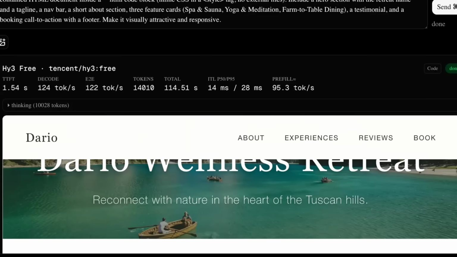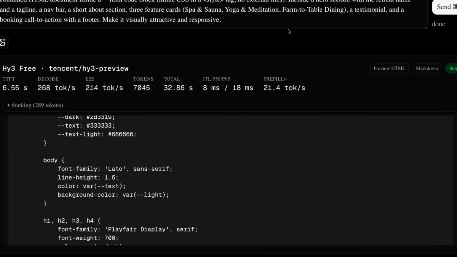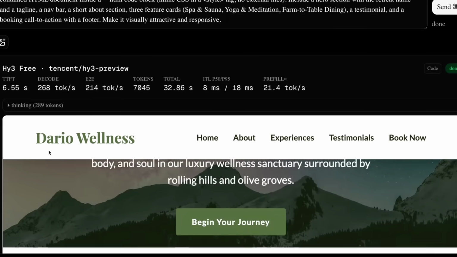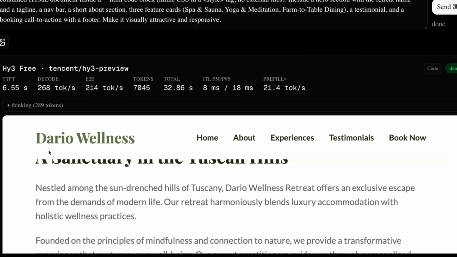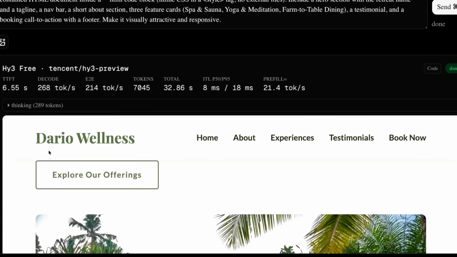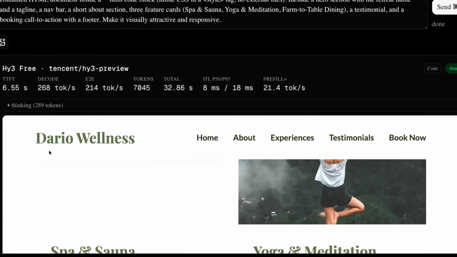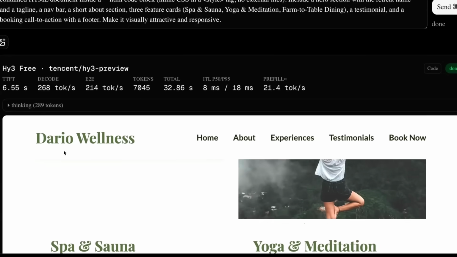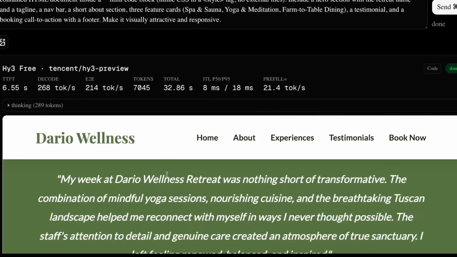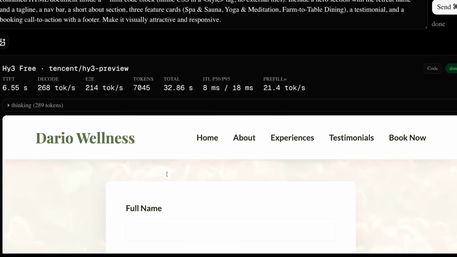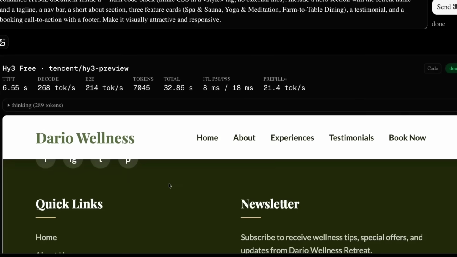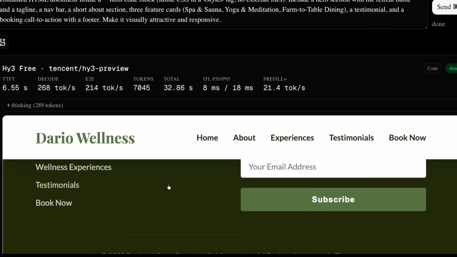Let's look at how the older preview version actually went. And we can see that it's done probably similarly well. It's got a different vibe though to it, which is kind of interesting. It's also been able to get images, no problems, although it seems like it may have missed one there. It's also got some nice quotes. Oh, and this one has actually got an opt-in form. Okay, I'm just going to quickly hide the phone number and the website that it's actually put there. But we can see that this has actually done quite a good job at fleshing it out as well.